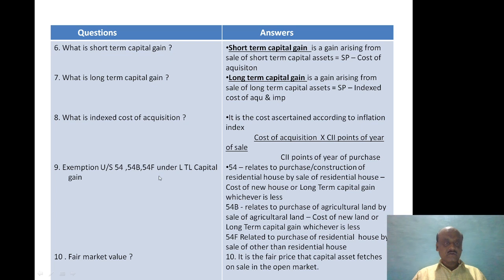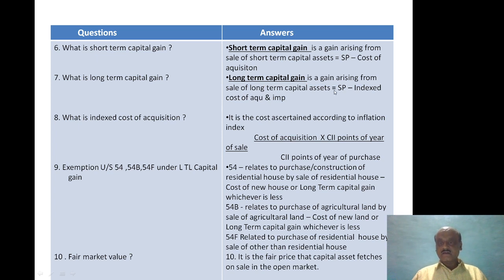Then some more questions. What is short term capital gain? What is long term capital gain? What is indexed cost of acquisition? Then what are the exemptions under section 54, 54B, 54F under long term capital gain, and also fair market value. So short-term capital gain means capital gain arising from the sale of short-term capital assets. That is, sales price minus cost of acquisition; short-term capital gain can be calculated like this. Then long-term capital gain is a gain arising from the sale of long-term capital assets.